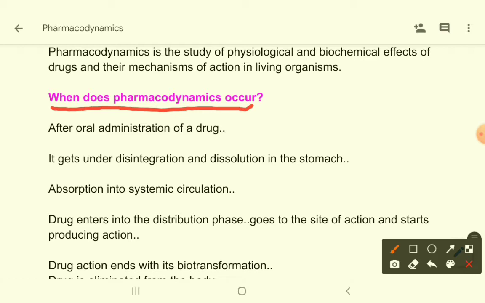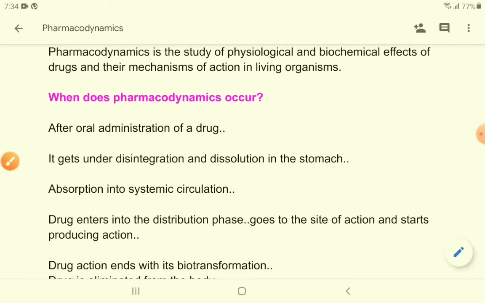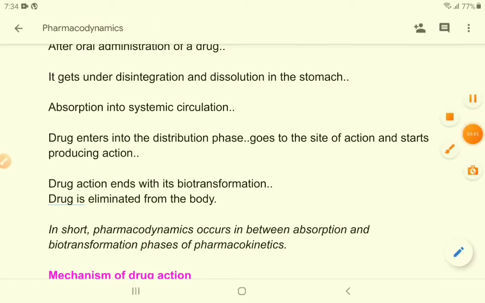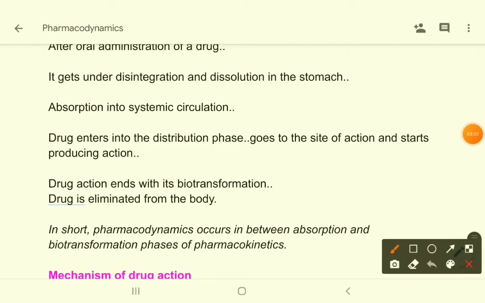First of all, you are giving a drug orally to a patient. After oral administration, it undergoes the disintegration and dissolution phase in the stomach, and then absorption will start. So absorption into systemic circulation, your pharmacokinetics has started. Now, what happens after absorption? After absorption into systemic circulation, the drug enters the distribution phase.